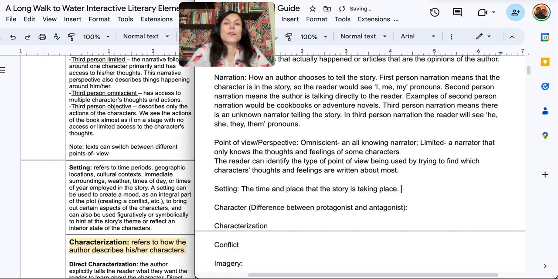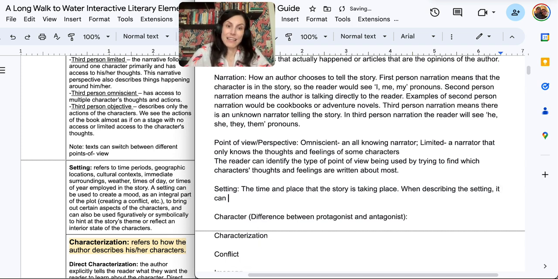So when describing the setting, it can be helpful to add the context as well, because you could have a story and it's taking place like in August of this year.